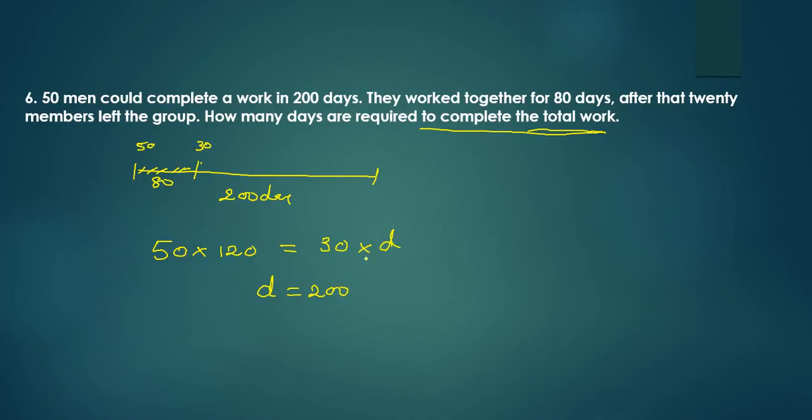But what is the question asking? How many days are required to complete the total work? This total work is asked. Okay, total work is equivalent to this. From here to here, these 30 people are taking how many days? 200 days. Okay, but the work started here. So 200 plus 80. To complete the total work, the number of days required is 280 days. 280 days. Okay.